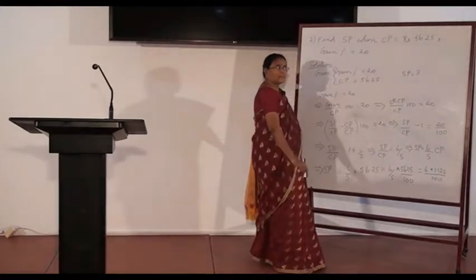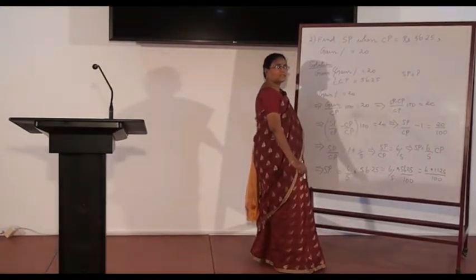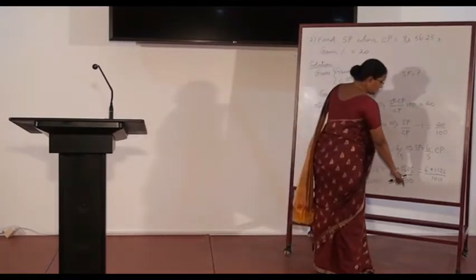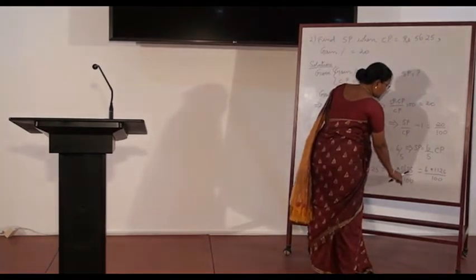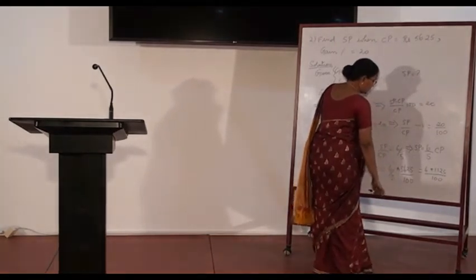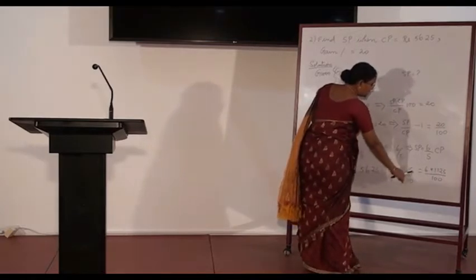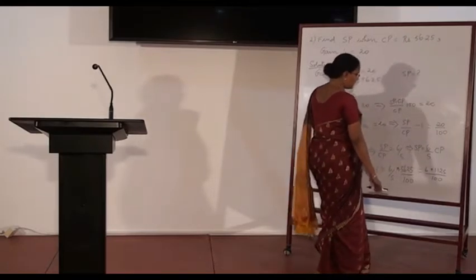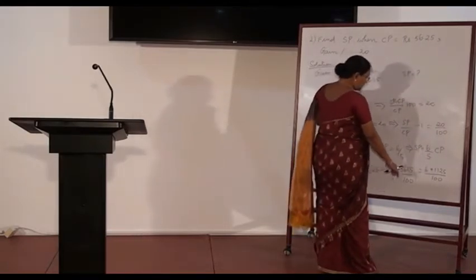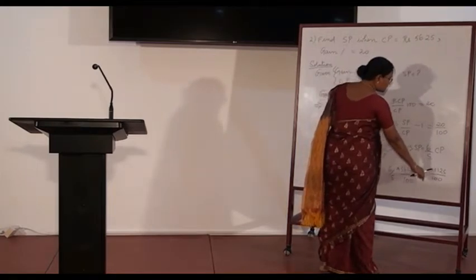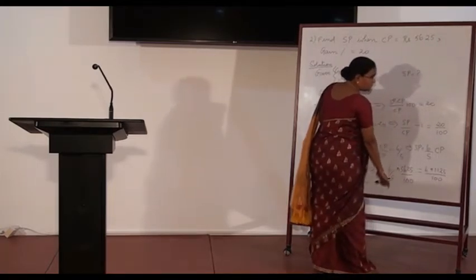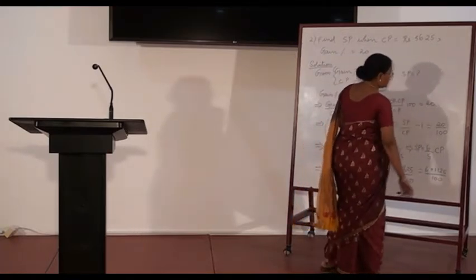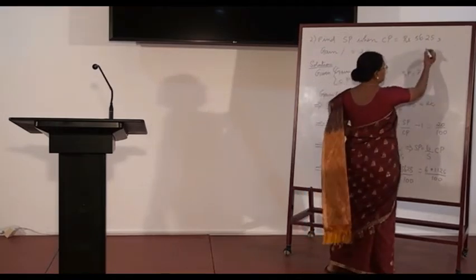56.25 is 5625 divided by 100. Now simplify the numerator and denominator. In the denominator we have 5 and this is also divisible by 5. Strike off 5 in the denominator, strike off 5 in the numerator also. So this 5625 goes as 1125 after dividing by 5. Now 6 into 1125 divided by 100. What is it equal to?